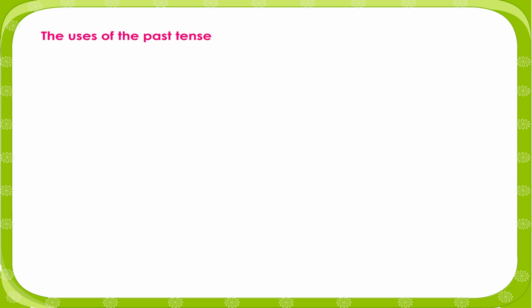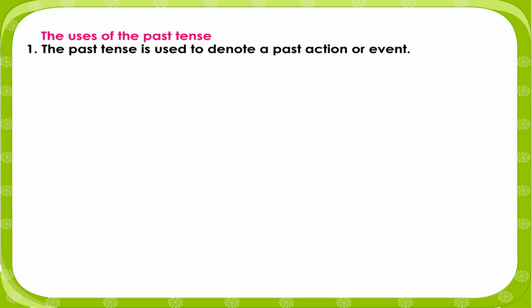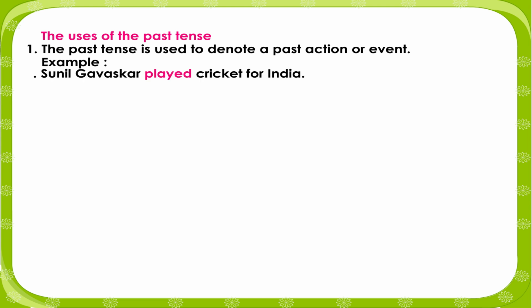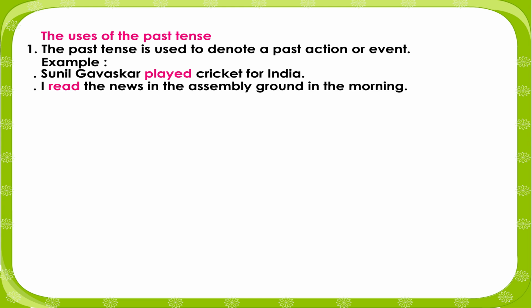The uses of the past tense. The past tense is used to denote a past action or event. Example: Sunil Gavaskar played cricket for India. I read the news in the assembly ground in the morning. Manni worked hard to secure good percentage.